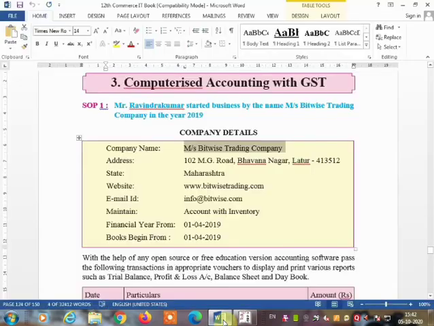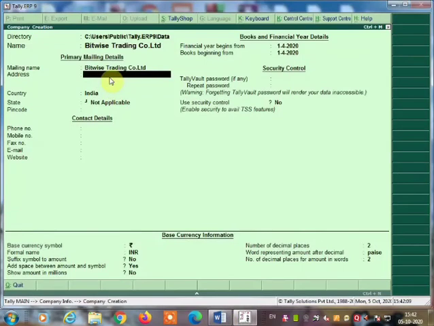What is the address of the company that is given? 102 MG Road, Bhavna Nagar, Latur, 413512.